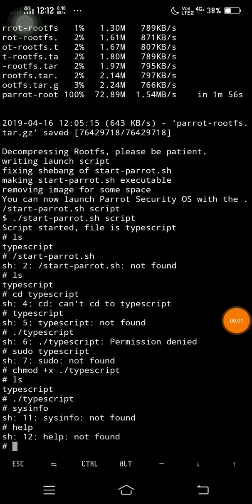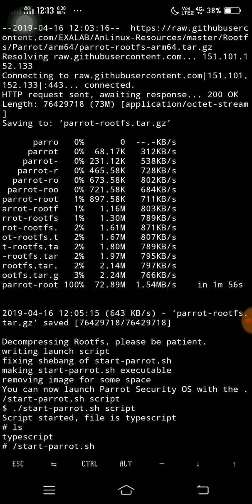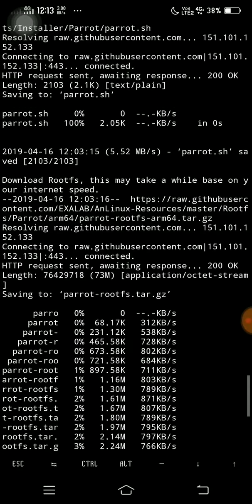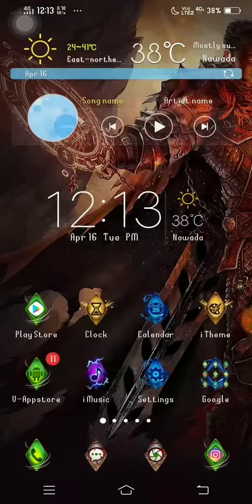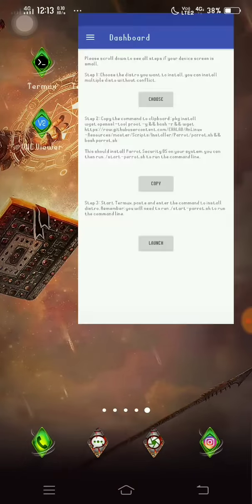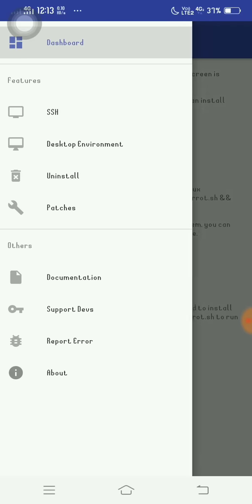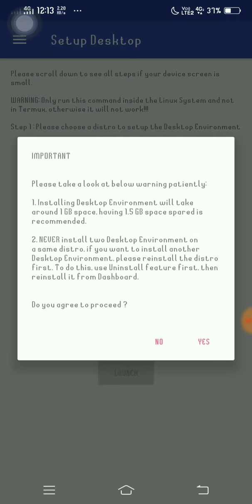It's okay. So our operating system has been launched, and now we need a GUI user interface to view our desktop. So let's go back again to AnLinux. We have to set a desktop environment. Just tap on that. It's important.